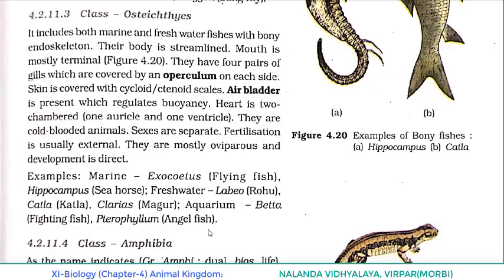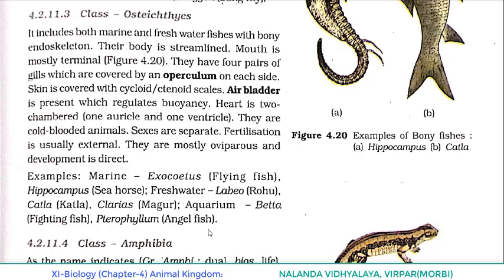So once again we can have a quick revision of the points we learned about class Osteichthyes. First point, it includes both marine and freshwater fishes with bony endoskeleton. Their body is streamlined, mouth is mostly terminal. They have 4 pairs of gills which are covered by an operculum on each side. Skin is covered with cycloid or ctenoid scales. Air bladder is present which regulates buoyancy. Heart is 2-chambered, 1 auricle and 1 ventricle. They are cold-blooded animals. Sexes are separate. Fertilization is usually external. They are mostly oviparous and development is direct.